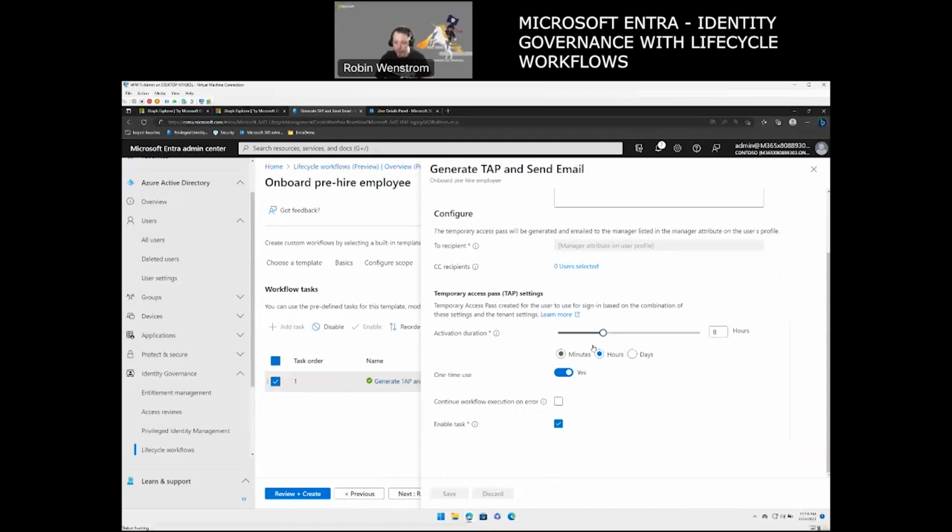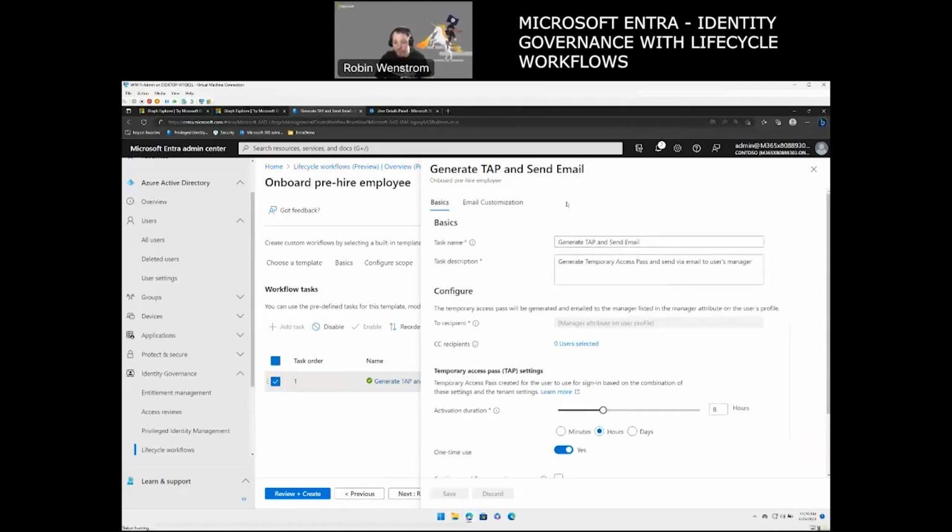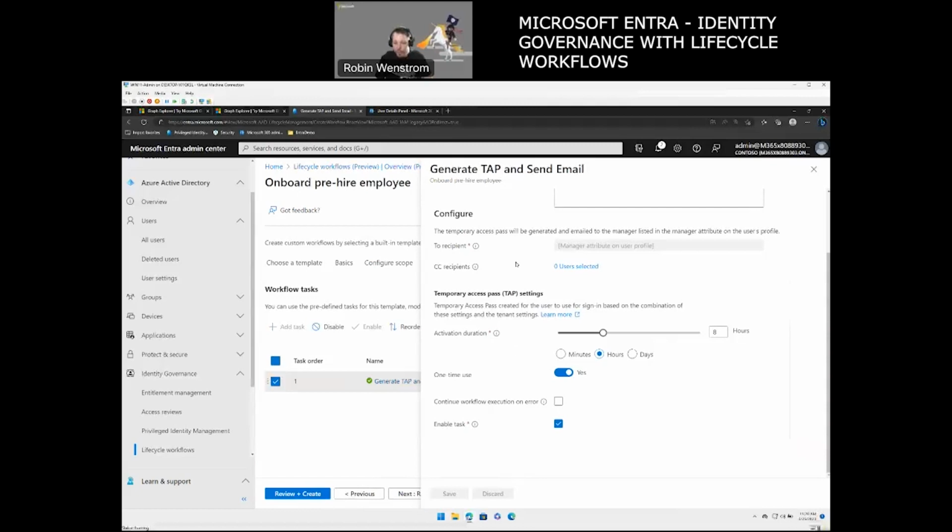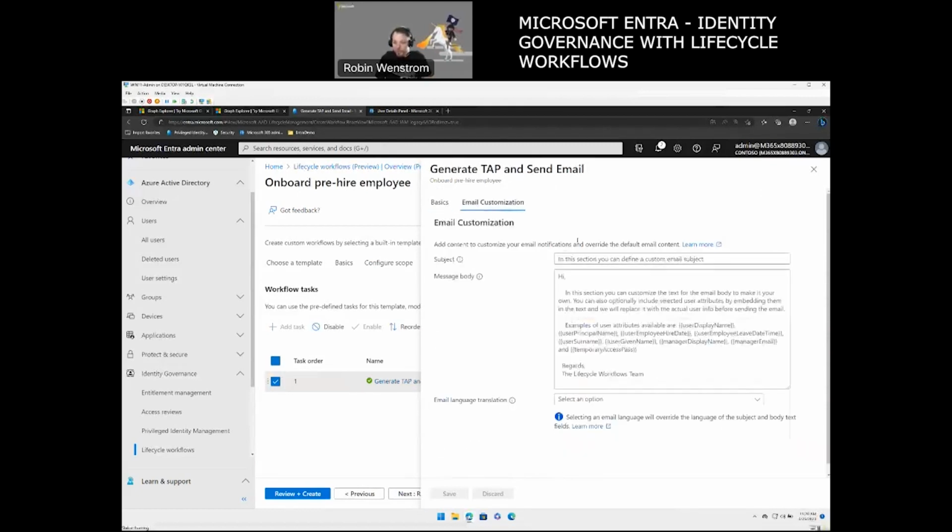So you can decide on how long you want this password to be active. And then you can say it's one-time use, and again, you can continue the workflow if you want to make sure that it's getting an error for some reason. As well as you can even go in further here and change everything in the email that you see.